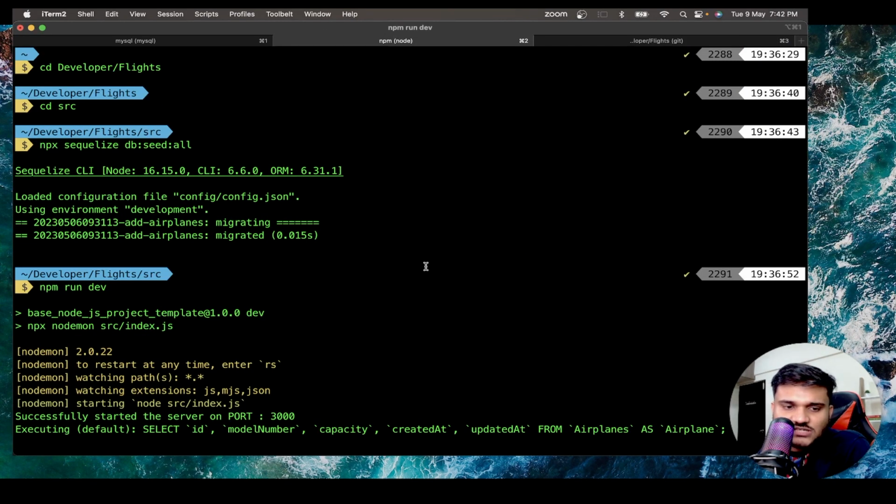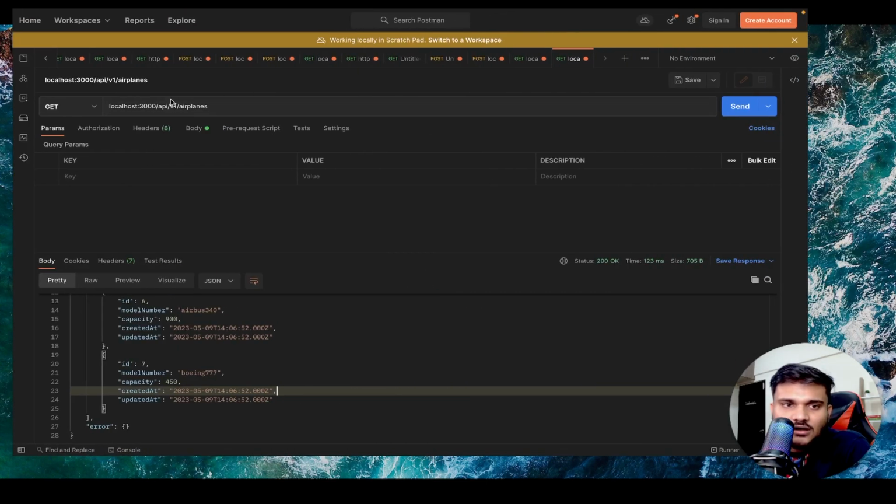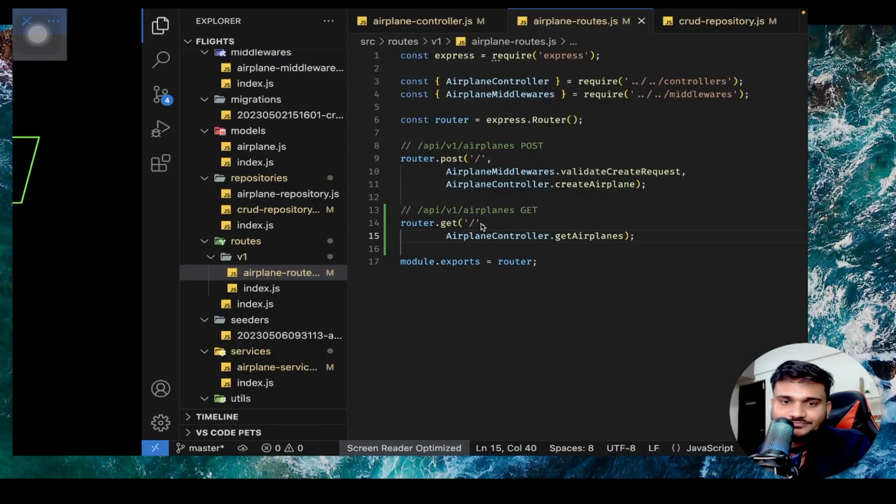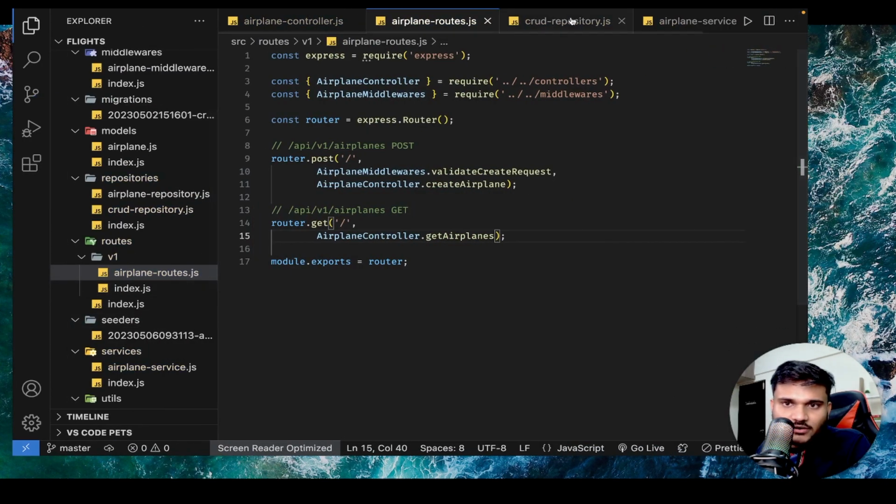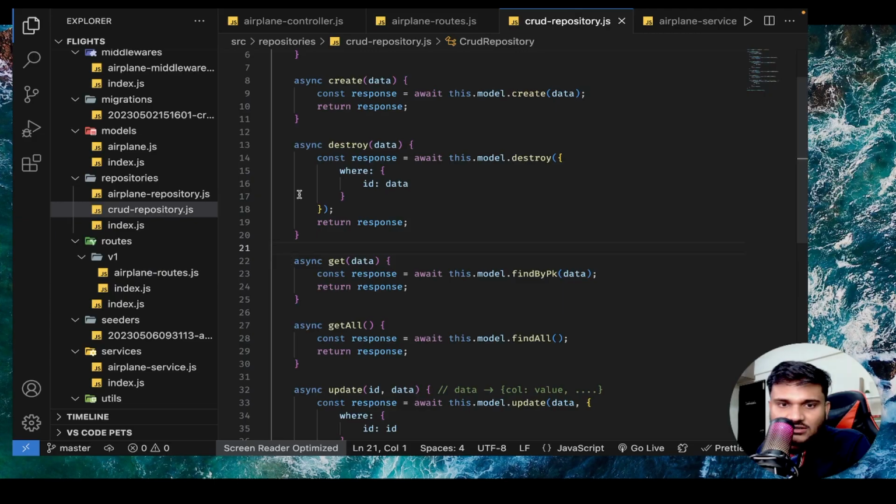So with a bunch of changes, we are able to actually implement our get all airplanes API. Now currently we are able to get all of the airplanes. Let's do something even simpler. Okay. So if you remember, in our CRUD repository, I have a function get, which is going to technically take a primary key. See, we are using a findByPk function. So that means this data should be a primary key.